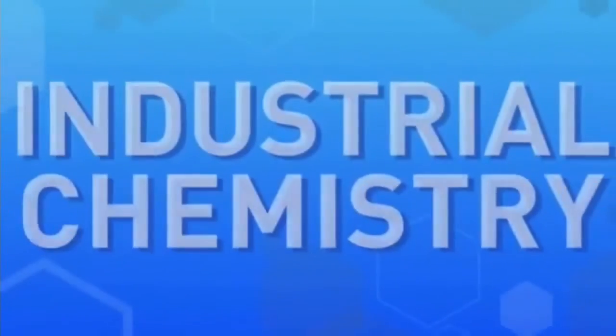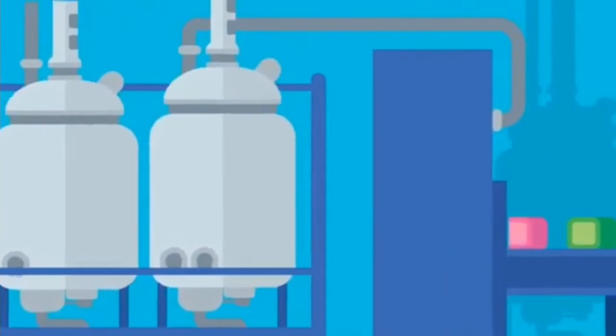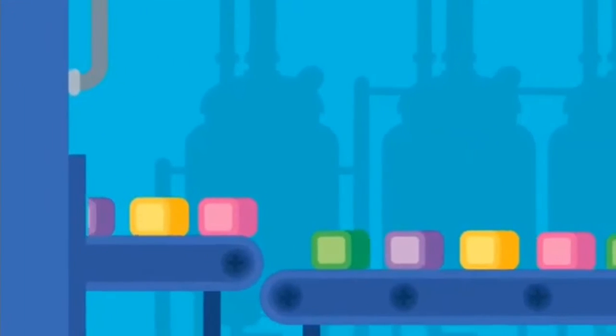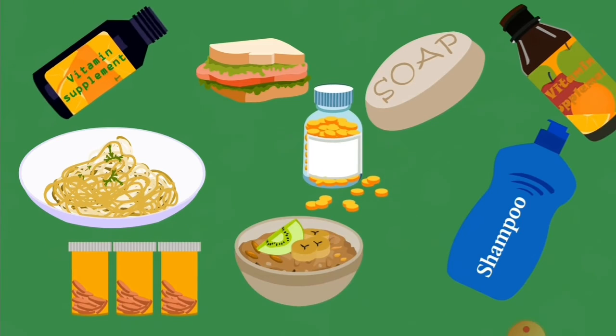Next branch is industrial chemistry. Industrial chemistry is the branch of chemistry that deals with the methods and use of technology in the large-scale production of useful substances. For example, different chemicals that you use on a daily basis in your homes are produced on larger scales, and use of technology and ways to obtain those chemicals on a large scale is industrial chemistry.